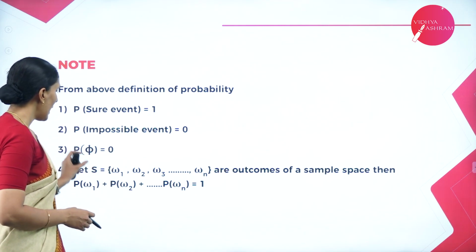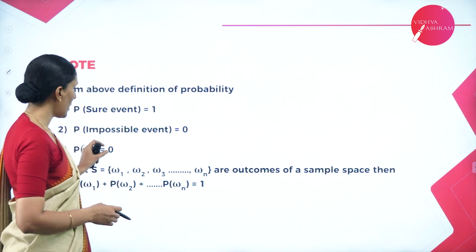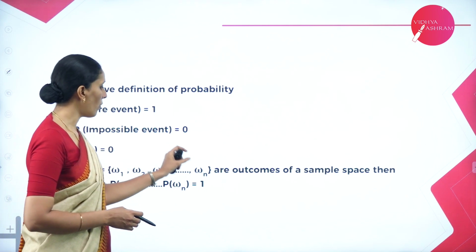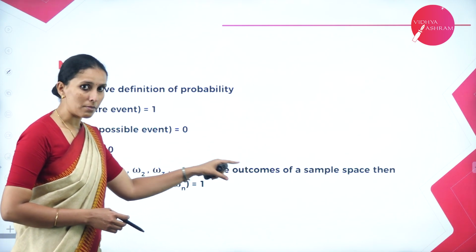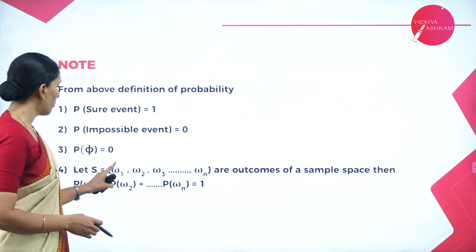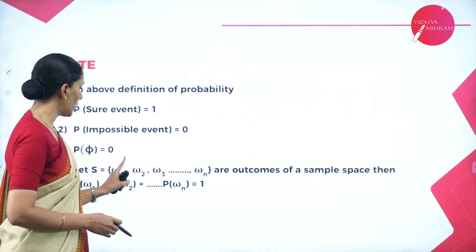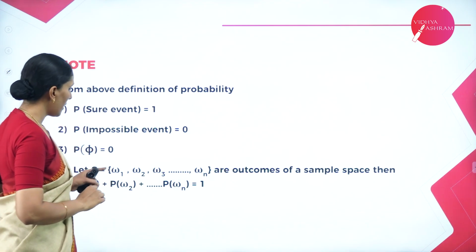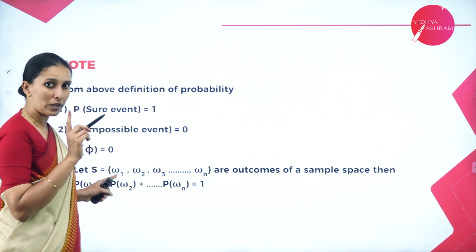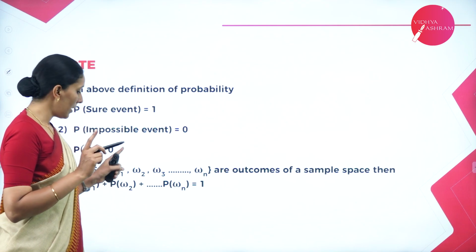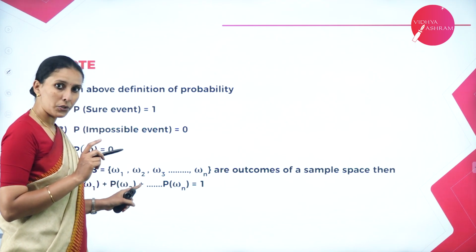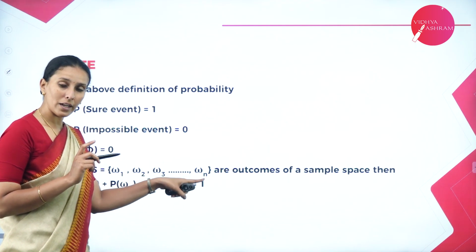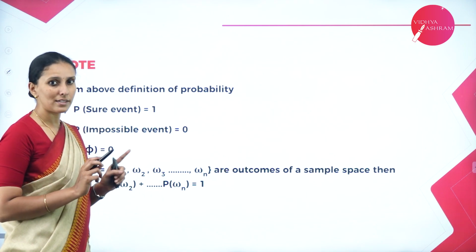And suppose S is a sample space which contains omega 1, omega 2, up to omega n, which are the outcomes, then probability of omega 1 plus probability of omega 2 plus up to probability of omega n will be equal to 1, which means there may be an event which contains only omega 1 as an outcome, there may be an event which contains only omega 2 as an outcome, similarly omega n as an outcome, which are all simple events.